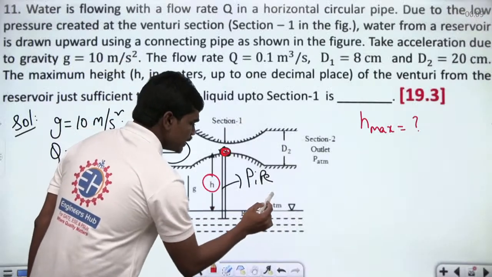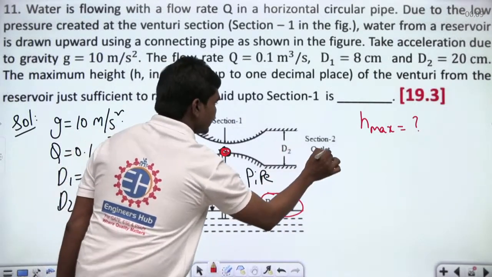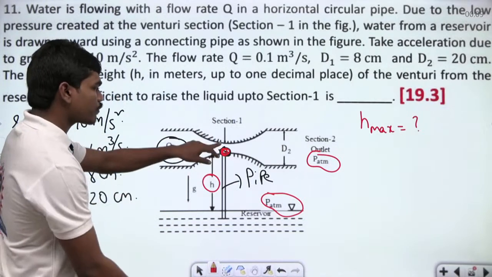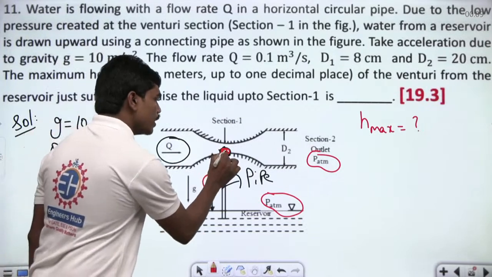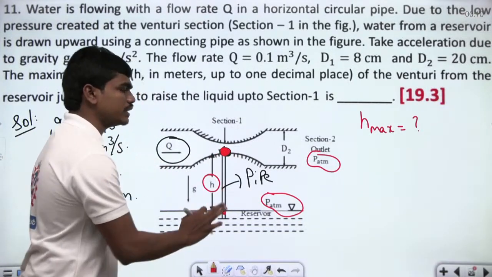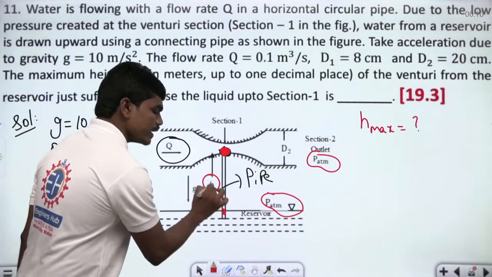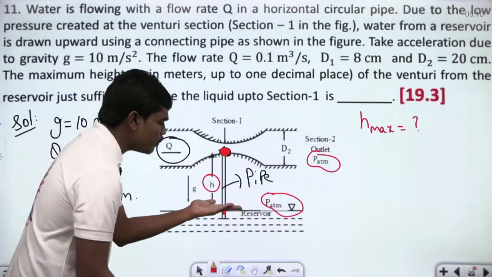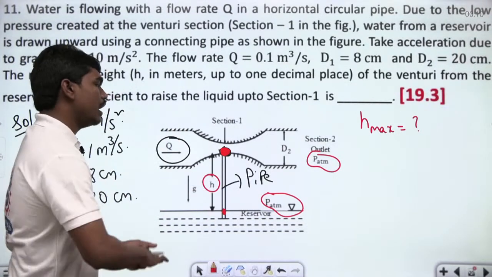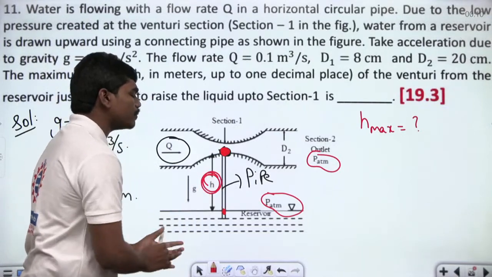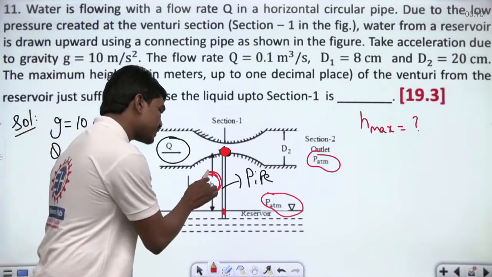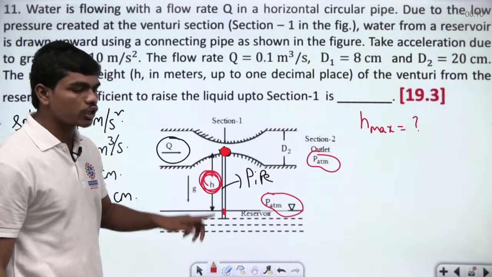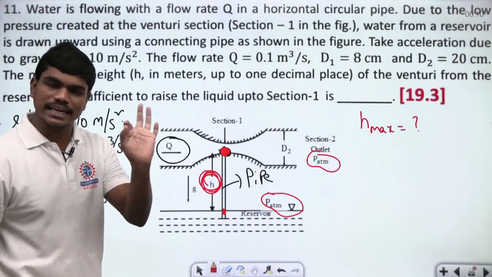Anyhow, let us continue. So see here. One thing is very clear. Here the pressure is P atmospheric, and here also the pressure is P atmospheric. And of course, here the pressure is less than atmospheric pressure, which is very much known to us. So if you apply the Bernoulli equation at these 2 points, one thing is very clear. Here it's a reservoir and its velocity is 0, meaning the movement of this free liquid surface will be almost negligible. And whenever this height is H maximum, the fluid just rises and just touches the venturi. That's it, correct? So by the moment the height H is maximum, the velocity at this point will be very small, negligibly 0.